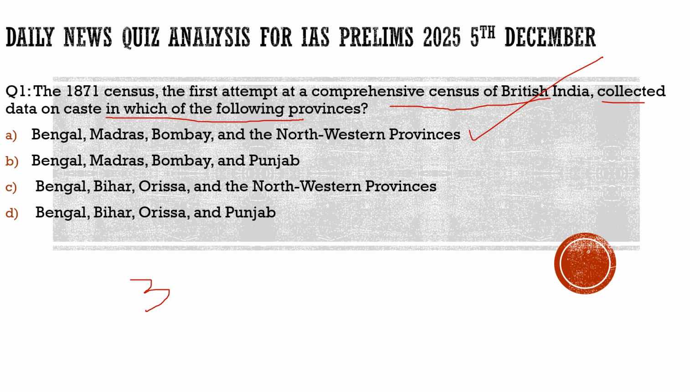Then in 1931, another caste census was done, and that was also a failure. So to this question, the correct option is option A. With this, I hope you have understood the question and the context behind it.